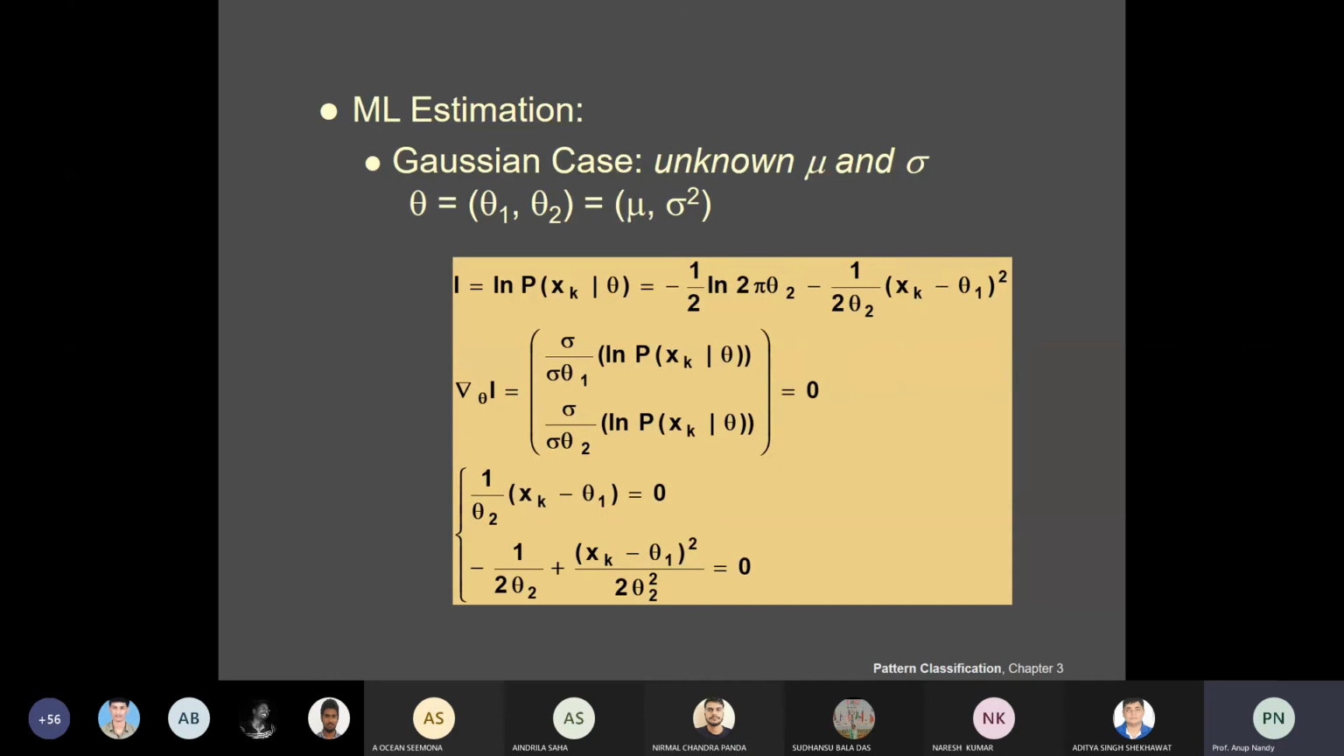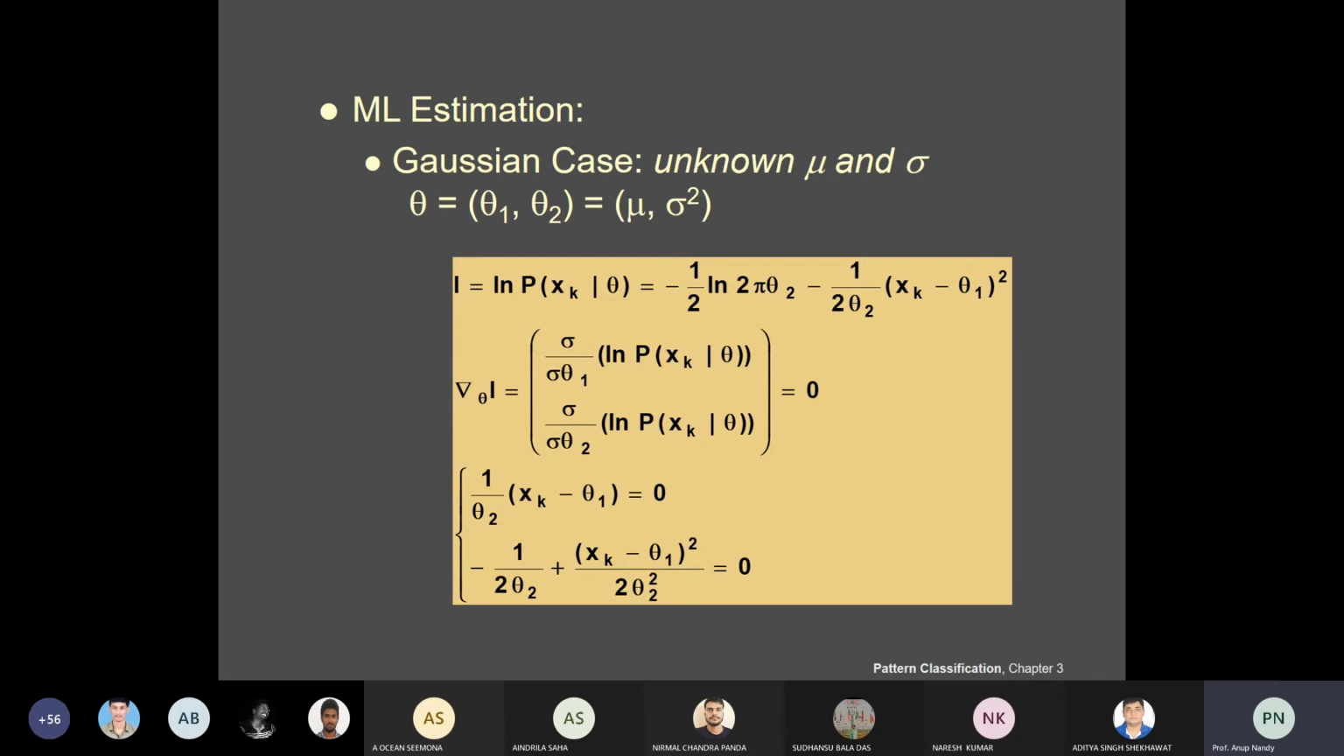Now if you do this, you will have the two components: del theta 1 of log p of xk given theta, and del theta 2 of log p of xk given theta. As I already told you, this is the log likelihood function. Your likelihood function is only p of xk given theta, that is a product of something. It is the likelihood function.